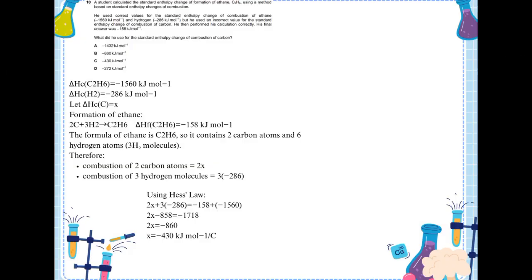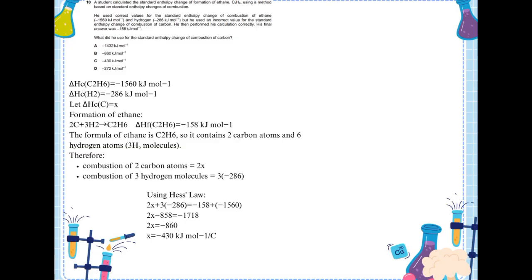Next, a student calculated the standard enthalpy change of formation of ethane, C2H6, using a method based on standard enthalpy changes of combustion. He used correct values for the standard enthalpy change of combustion of ethane, minus 1560 kJ per mole, and hydrogen, minus 286 kJ per mole, but he used an incorrect value for the standard enthalpy change of combustion of carbon. He then performed his calculation correctly. His final answer was minus 158 kJ per mole. What did he use for the standard enthalpy change of combustion of carbon?